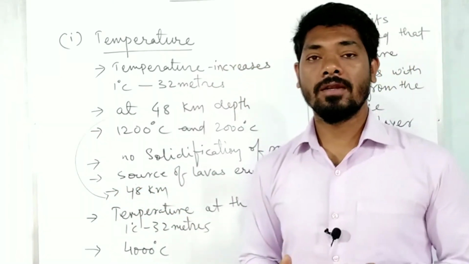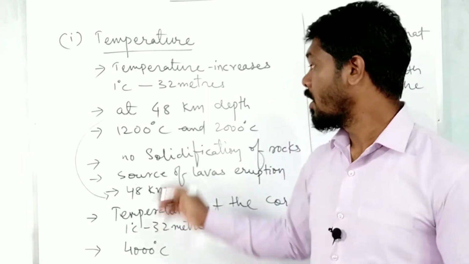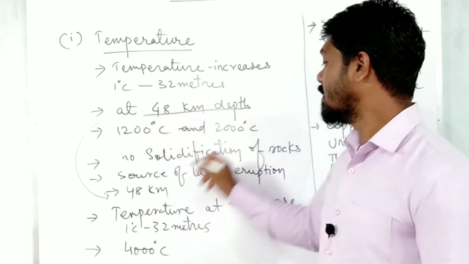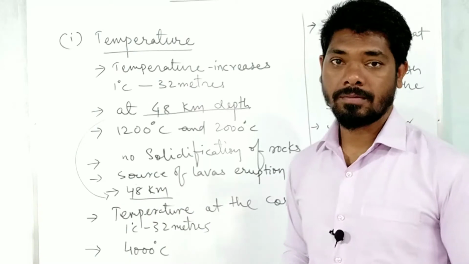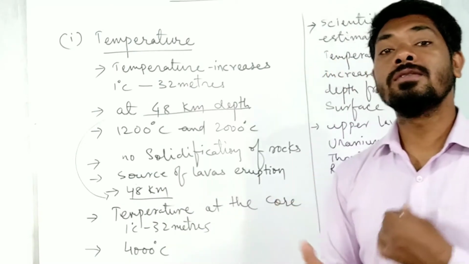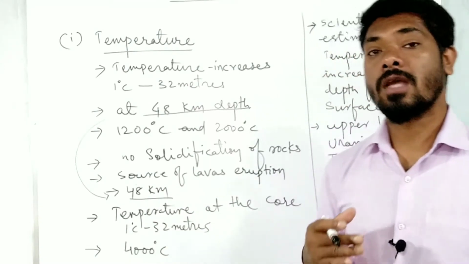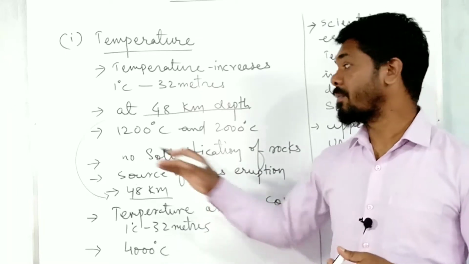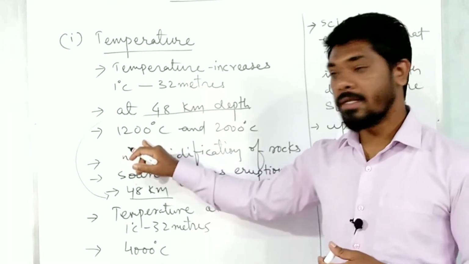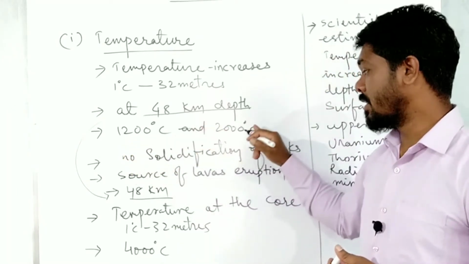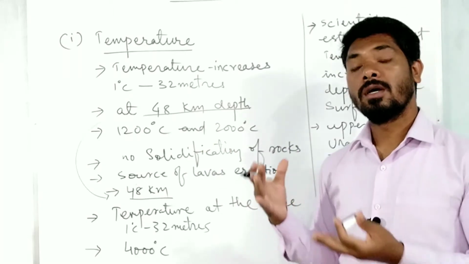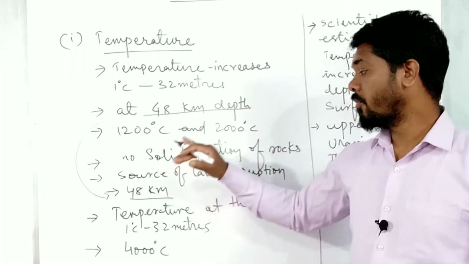The lava that we get from the eruption of volcanoes comes from there, because at that depth the temperature is 1200 to 2000 degrees Celsius, so naturally all the materials and minerals will be in liquid form.